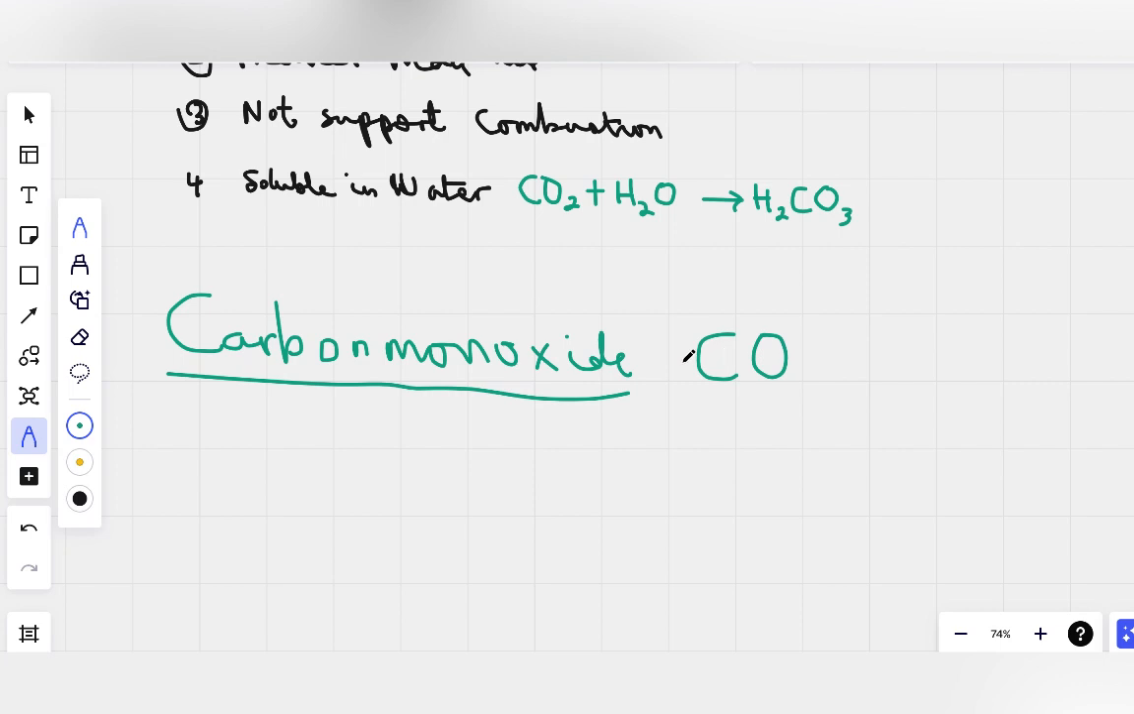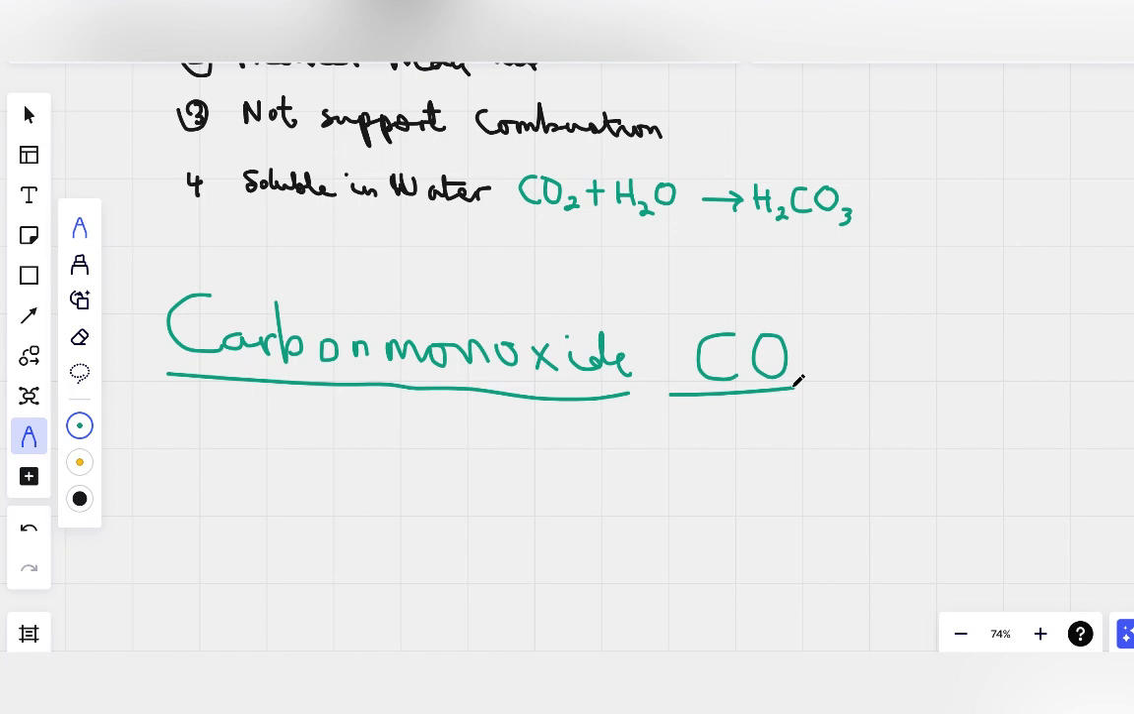It's also a compound of carbon. Okay, so now we say carbon monoxide forms when carbon compounds burn in little oxygen, right? If there is no excess oxygen, the carbon dioxide will not be formed.